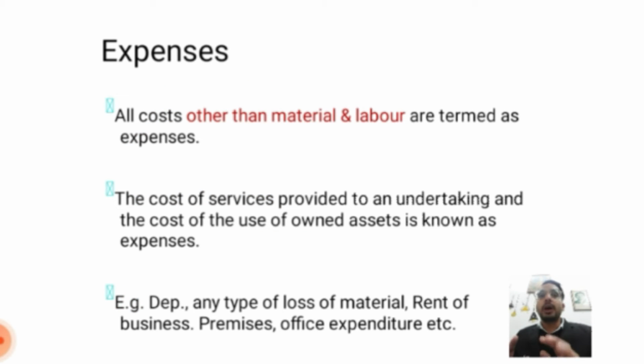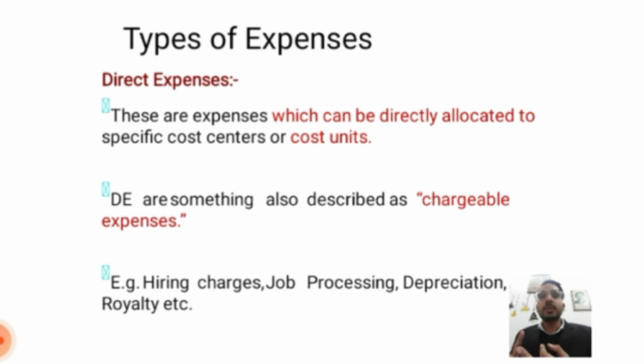All costs other than material and labor are termed expenses. The cost of services provided to an undertaking and the cost of the use of own assets are known as expenses, such as depreciation, any type of loss or expenditure, rent, business premium and office expenditure, etc. Types of expenses: direct expenses. These are expenses which can be directly allotted to the specified cost center or cost unit. Direct expenses are also described as chargeable expenses: hiring charges, job processing, depreciation, royalty, etc.